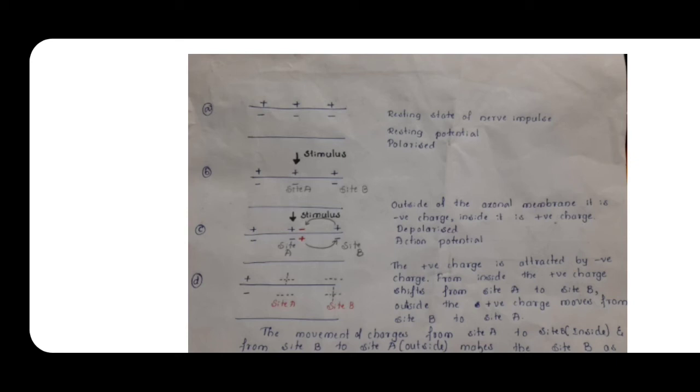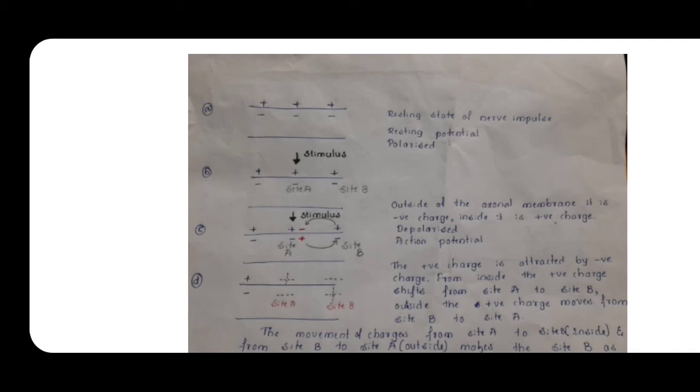Depolarization is observed only at the site A, because you can see I had shown the three positive charges outside and inside at A. In B also I had shown the same, but the stimulus is given only to the site A. So at the site A only the influx of sodium ions occurs. This influx changes the charges, so outside it becomes negative and inside it becomes positive. So now only the site A gets depolarized. Clear?